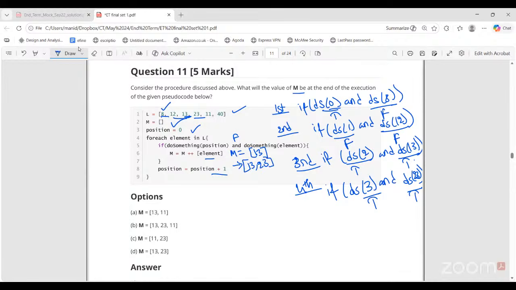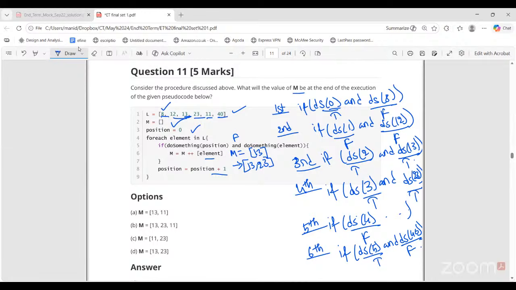Next position is 4. So fifth iteration, if ds of 4, I don't need to check the rest because 4 itself will give false. So the whole thing becomes false. Next position is 5. So sixth iteration, ds of 5, and what is the next element? The previous one was 11. We didn't check this because ds of 4 itself will evaluate to false. Next element is 40. So ds of 40 will return false, even though ds of 5 gives true. So true and false is false. So nothing else gets added. So M at the end of execution has 13, 23.